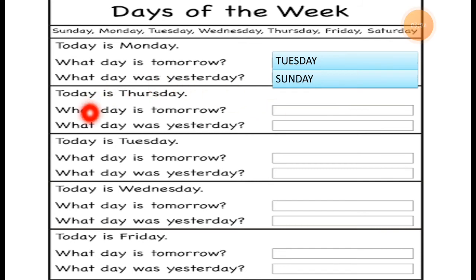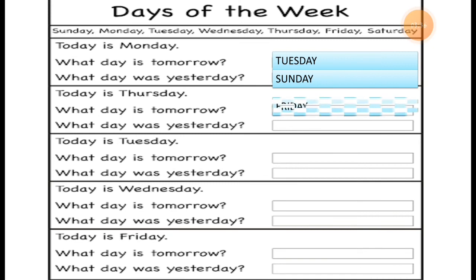So here, today is a Thursday. The next question is, today is a Thursday. See, the question is today is Thursday. What day is tomorrow? So if today is Thursday, what day is tomorrow? After Thursday, which day will come?